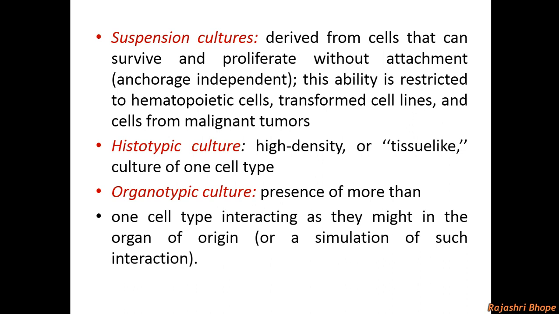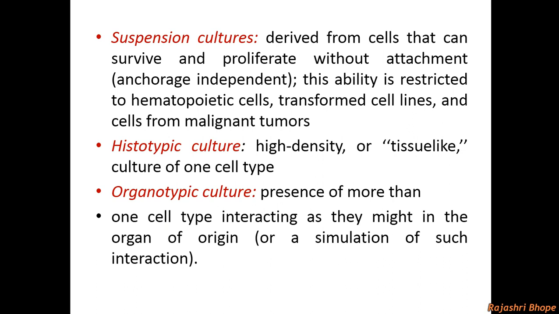Histotypic culture: these are high density cell cultures, or tissue-like cultures of one cell type.